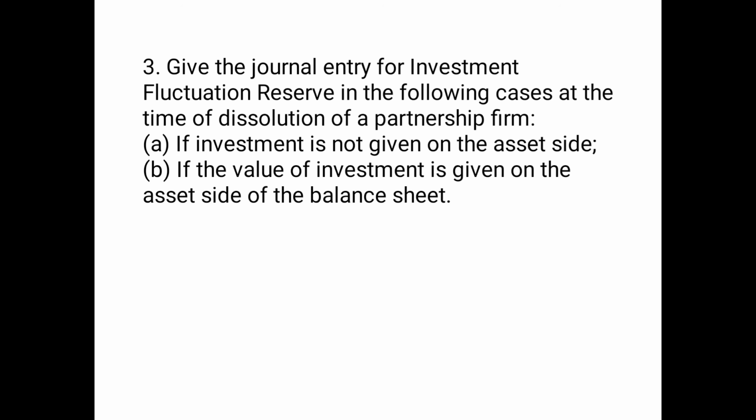Then question number 3. Give the journal entry for investment fluctuation reserve in the following cases at the time of dissolution of a partnership firm. Case A, if investment is not given on the asset side. So in this case, the entire amount of investment fluctuation reserve is distributed among the partners in the profit sharing ratio, and the entry will be investment fluctuation reserve account debited to partners capital account in the profit sharing ratio.